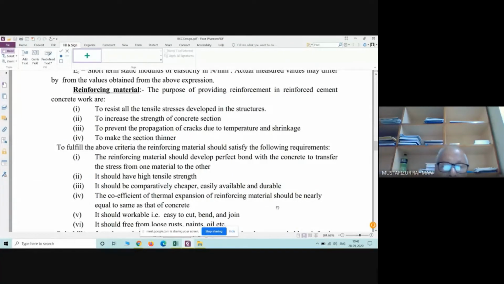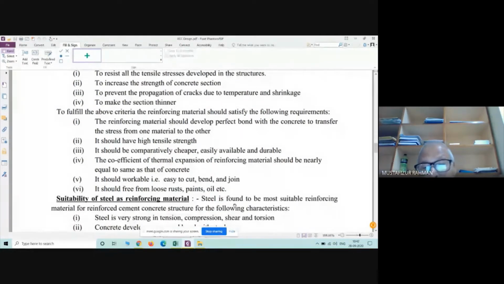Okay. So it should be free from loose material, rust, etc. On the body of the rod, there should not be any loose material. If these loose materials are there, when you are casting the concrete, these loose materials will mix with the concrete.